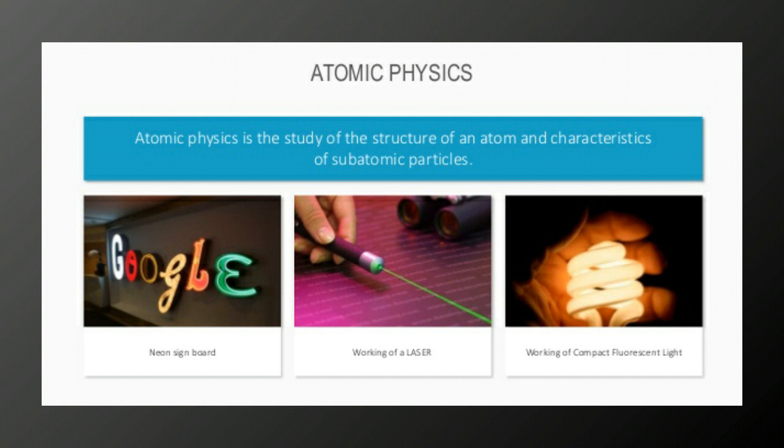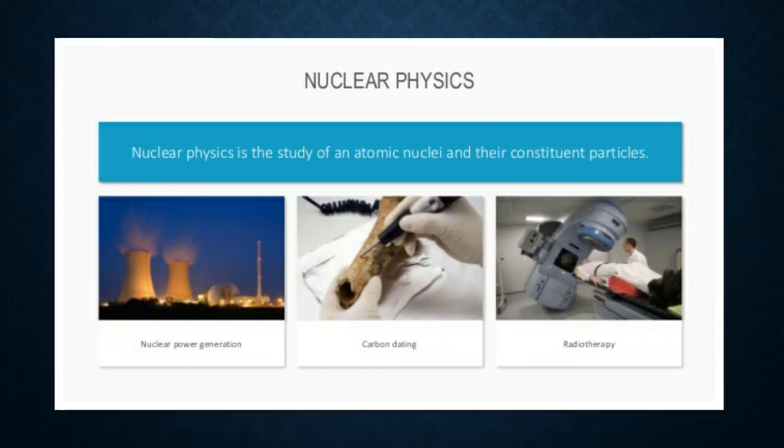Atomic physics. Atomic physics is the study of the structure of an atom and the characteristics of subatomic particles. Neon sign board, working of a laser, working of a compact fluorescent light. These are the applications of atomic physics.